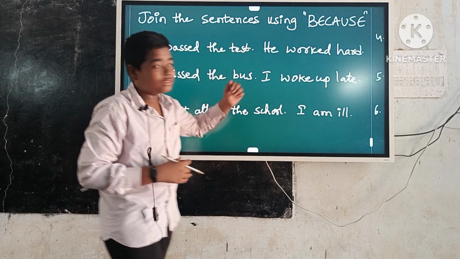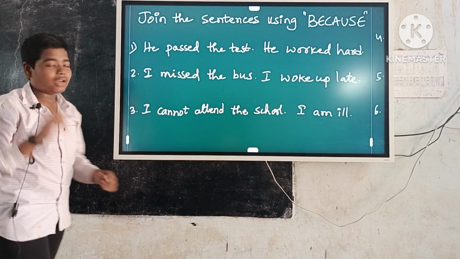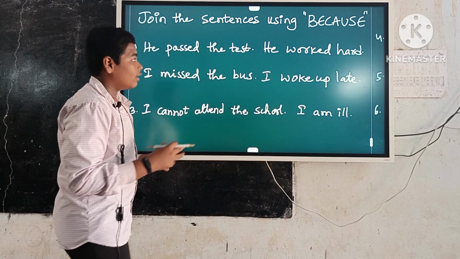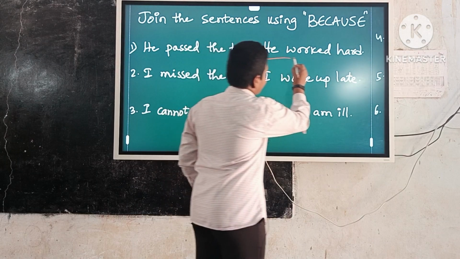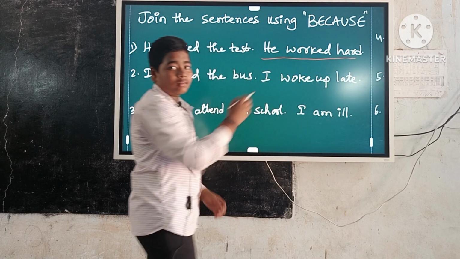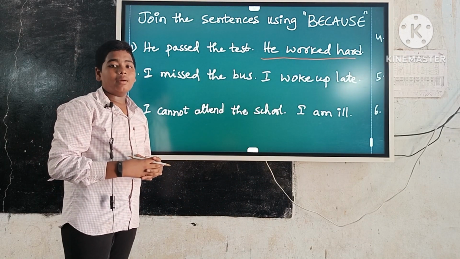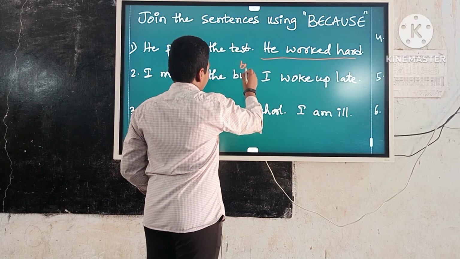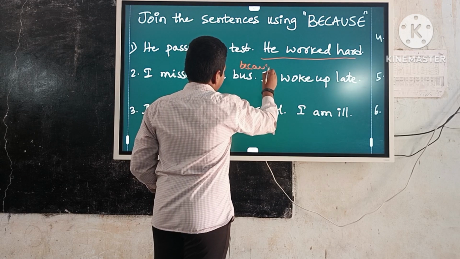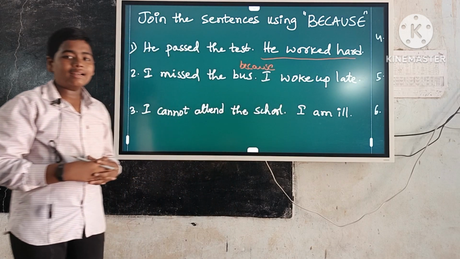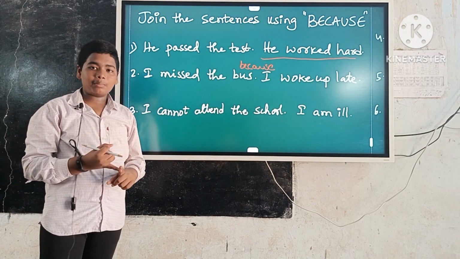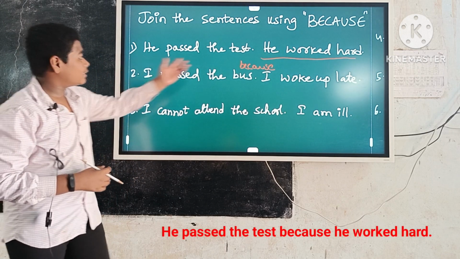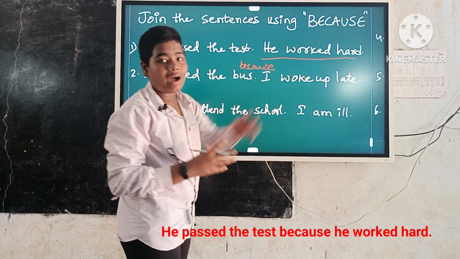Join the sentences using because. Example number 1. He passed the test. He worked hard. Here, cause sentence is he worked hard. Keep the because before the cause sentence. Write the answer in the form of result plus because plus cause. So the answer is he passed the test because he worked hard.